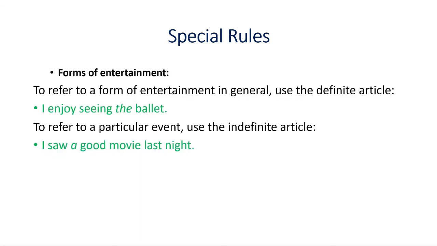Forms of entertainment, this is our number 3. To refer to a form of entertainment in general, use the definite article. So, "I enjoy seeing the ballet." To refer to a particular event, use the indefinite article. "I saw a good movie last night." So whenever you are referring to a form of entertainment, like ballet, which is a form of dance, you will use a definite article. But if you refer to a particular event, then it will be an indefinite article.